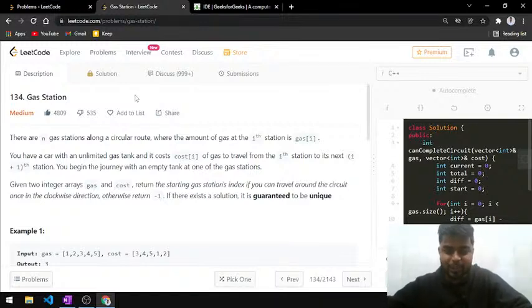Today in this video, we'll be discussing the Leetcode daily challenge for today, that is 21st of January. The problem name is gas station, and this particular problem has been previously asked in organizations like Amazon and Microsoft. This is rated as a medium problem, although if someone is comfortable with greedy approaches, then he or she can approach this problem very quickly.